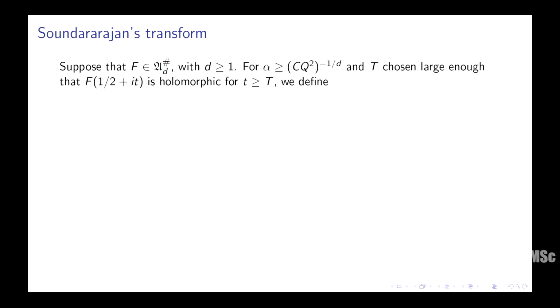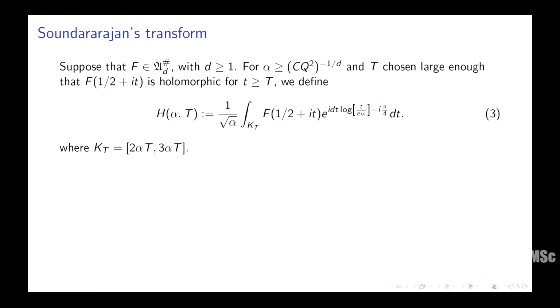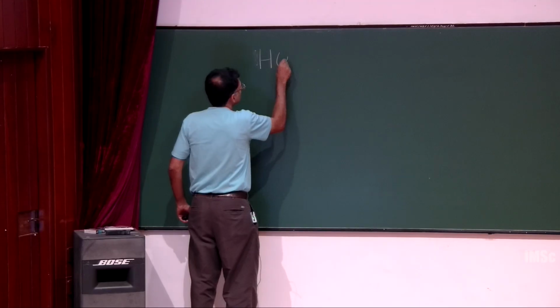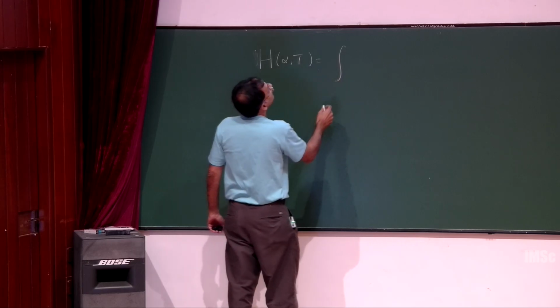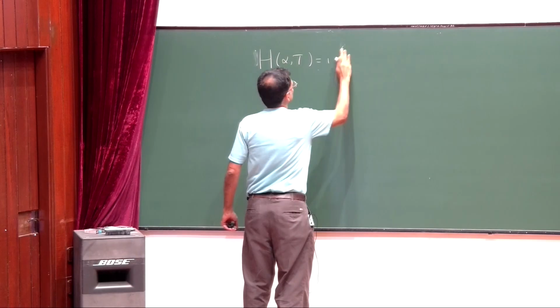So let me first introduce Soundararajan's transform, and it's a very interesting thing. I'm going to record it here, possibly for use later. They have called it K. So 1 over root alpha is obviously not that important.